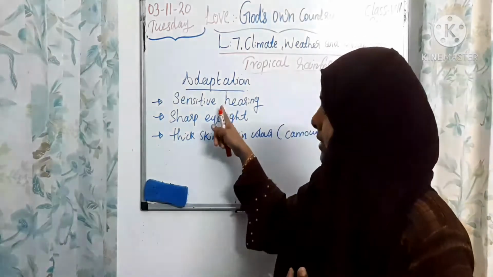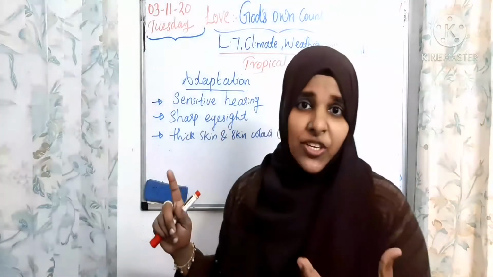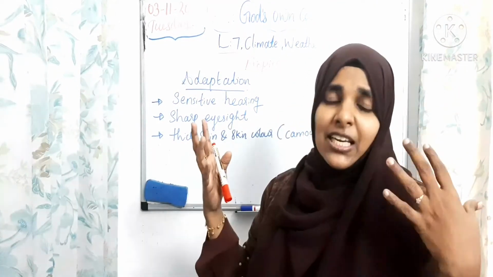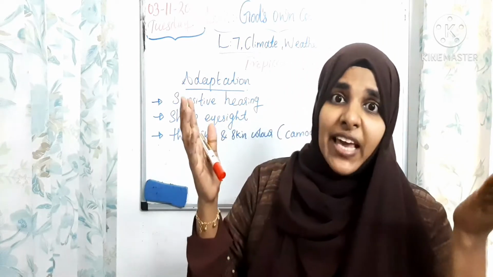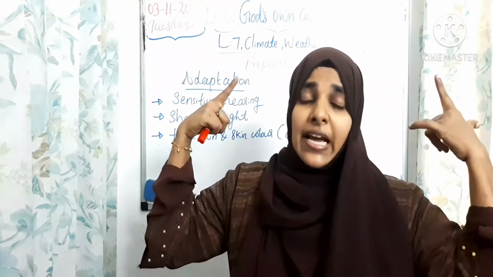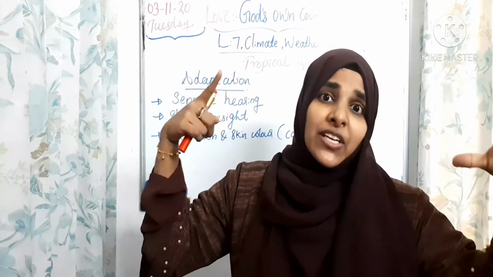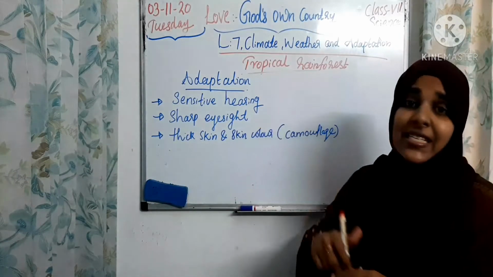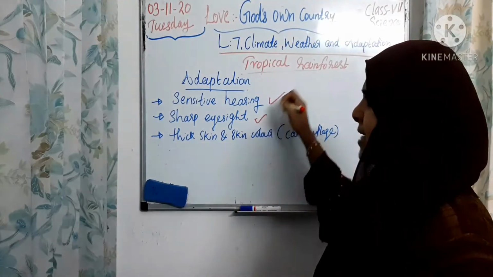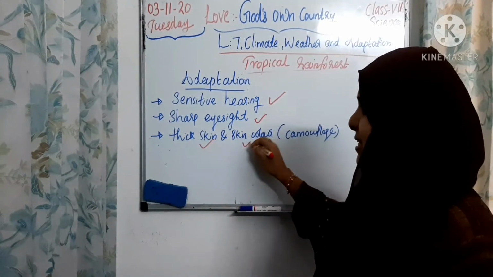We can check. The special features of the animals are sensitive hearing, so even if it is a soft sound the animals can hear it. For example, the elephant has large ears, which help them hear easily even a soft sound. Then sharp eyesight, thick skin and skin color.